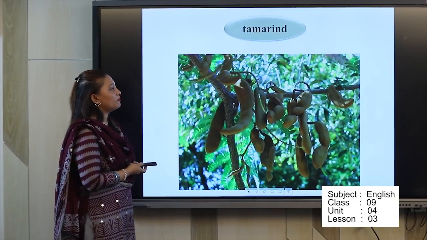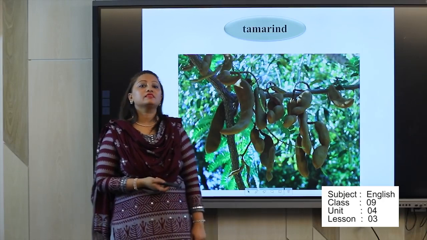And what is this? Tamarind. What is the Bengali meaning of tamarind? It's tetul.